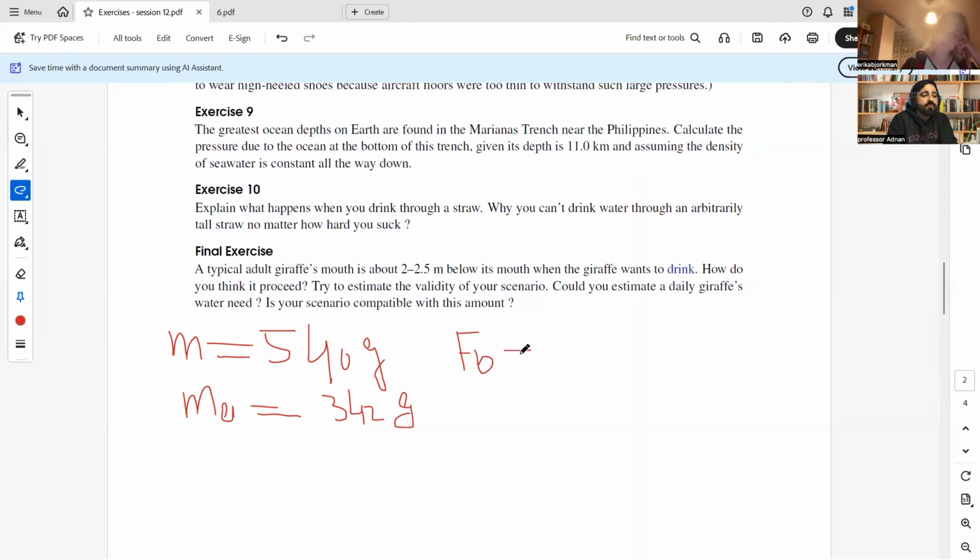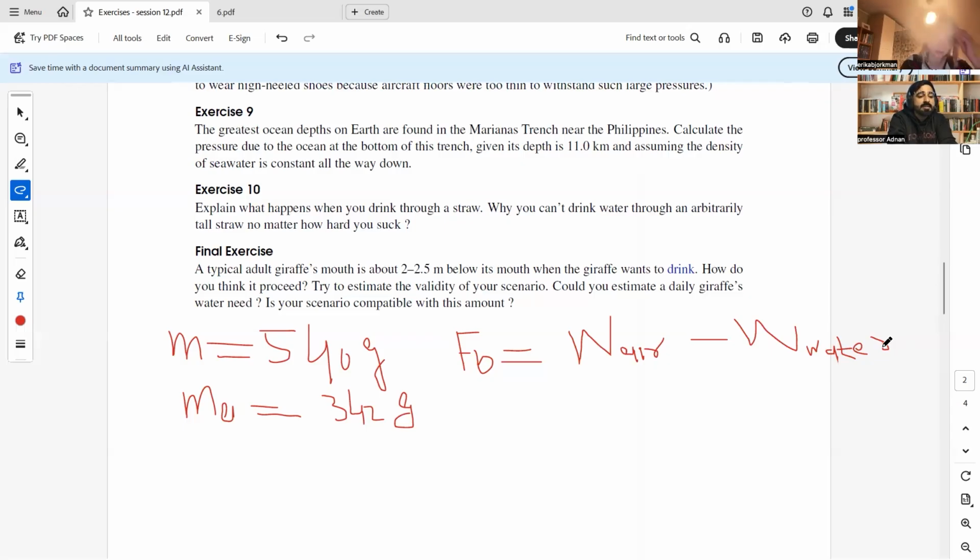In this case, buoyant force is equal to the weight of the stone in the air minus the weight of the stone in the water, as this buoyant force is causing the creation of apparent weight. The actual mass is 540, and within the water it is 342. The reduction in this mass seems to be because of that buoyant force, which is creating a sense of lighter weight within the stone.